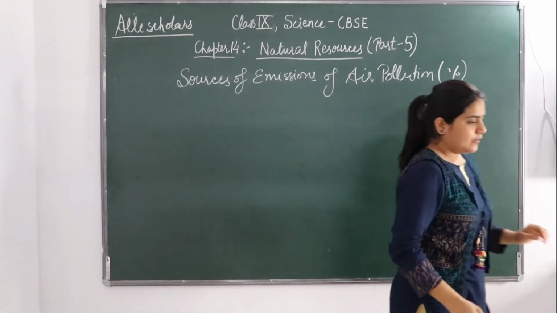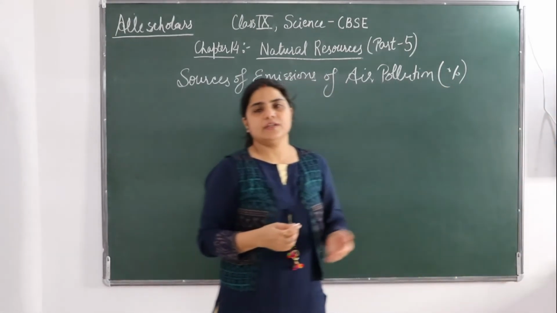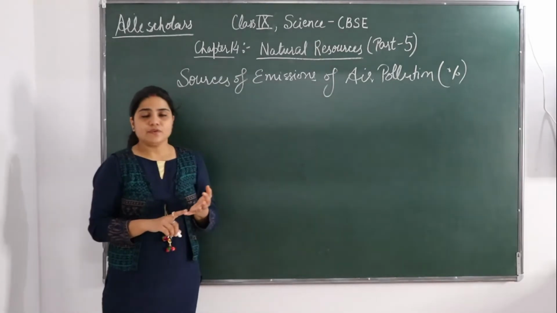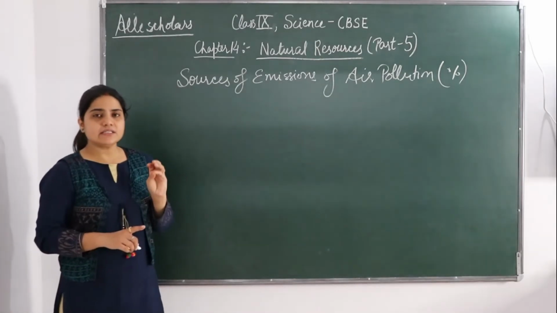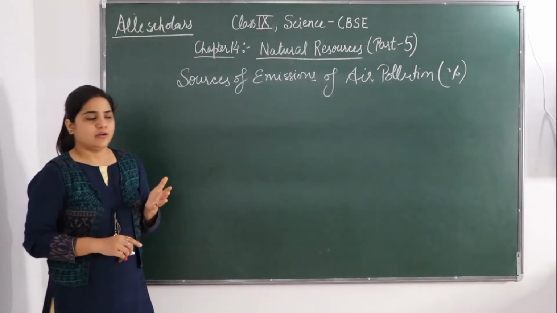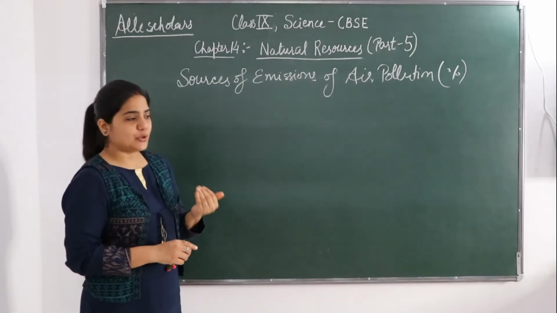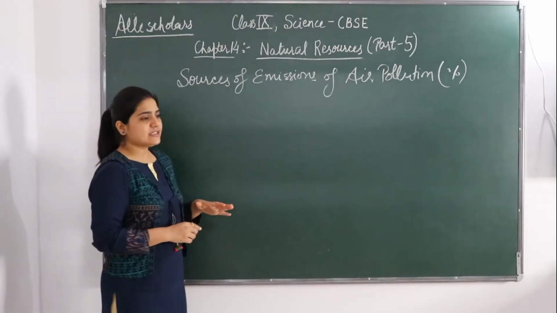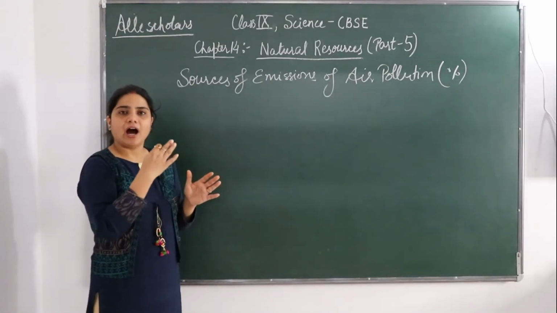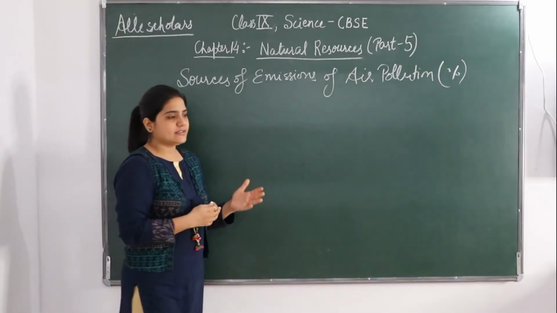Which percent it is emitted, where it is the emission. So as we know that industries produce most of the pollution. Okay, so 52% of the pollution is being produced by factories. So you can say that half of the pollution is because of industries.